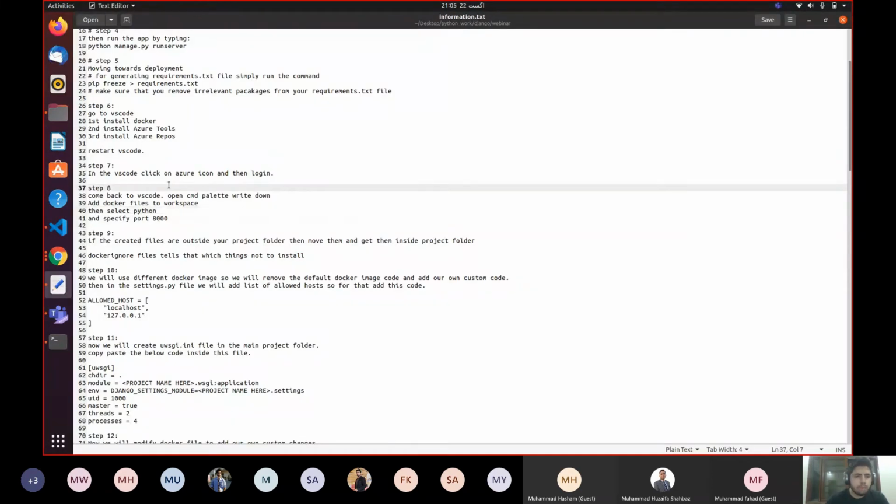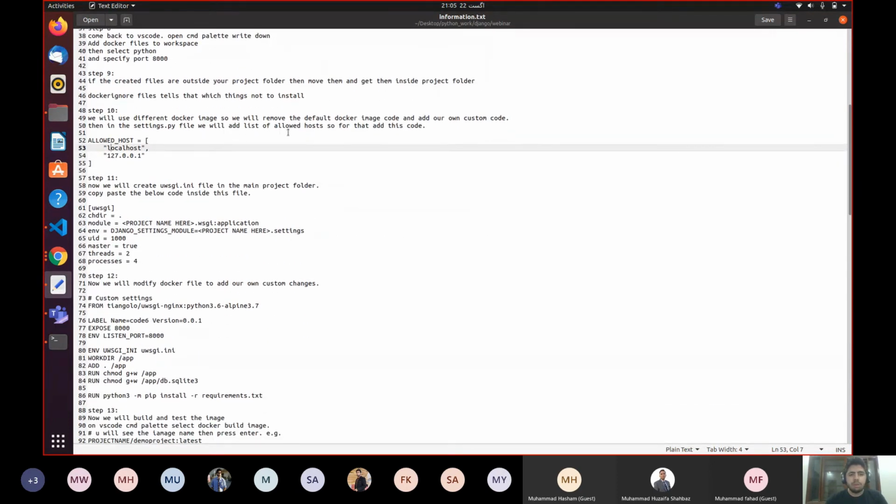Now what we need to do again, step number 8, you have specified code. Step number 7, if the created files are outside your project folder, then move them inside the project folder. As we did, our files were created outside our main folder, so we moved them inside our main folder. Step number 10, you will use a different Docker image. So we will remove the default Docker image code and add our own custom code.